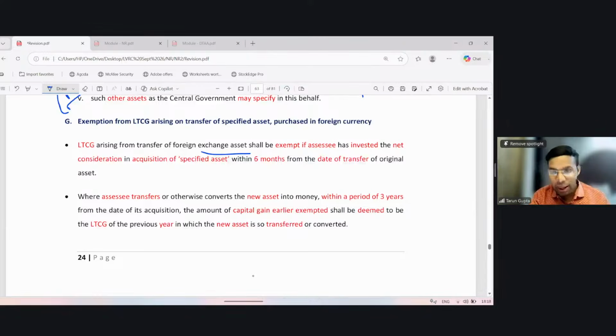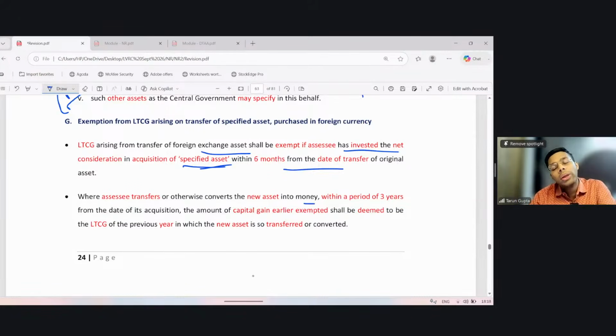It shall be completely exempt if the assessee has invested the net consideration in acquisition of specified asset, not the foreign exchange asset, within 6 months from the date of transfer of original asset. So it's talking about if an NRI has sold any foreign exchange asset, and on sale of such asset, has derived long-term capital gain. Then such long-term capital gain shall be exempt if he has invested the net consideration for purchase of any other specified asset, not the foreign exchange asset. Okay, clear?